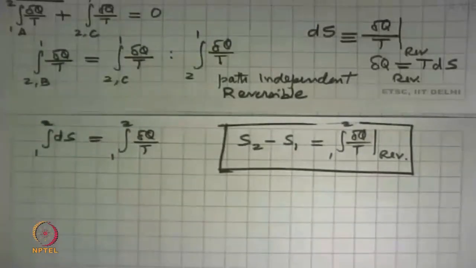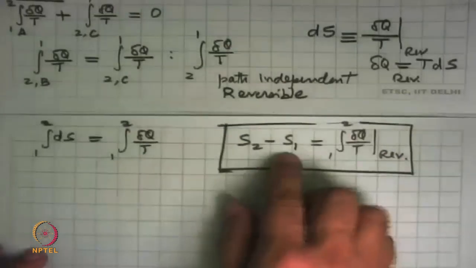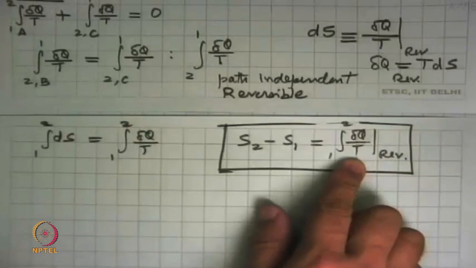So that is an important relation we've got that tells us what the entropy change is during a process.